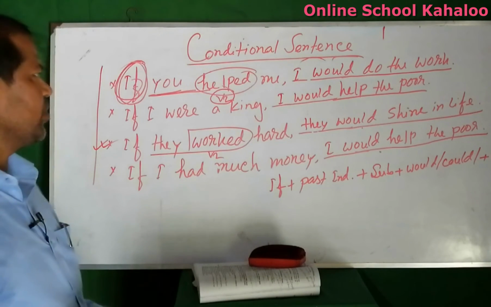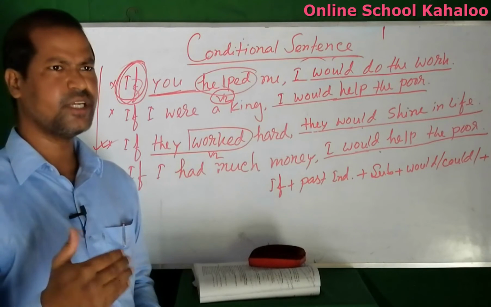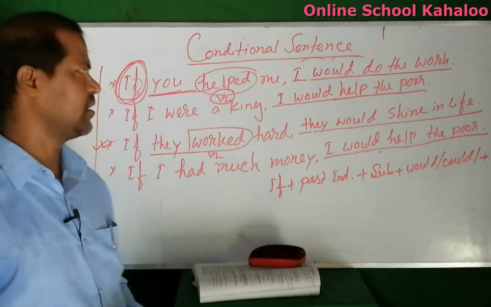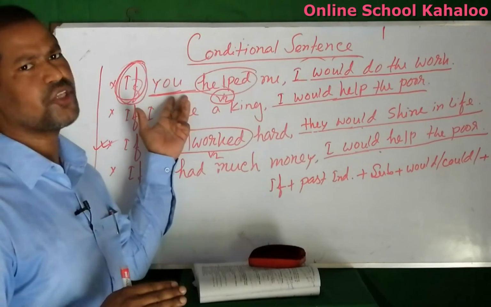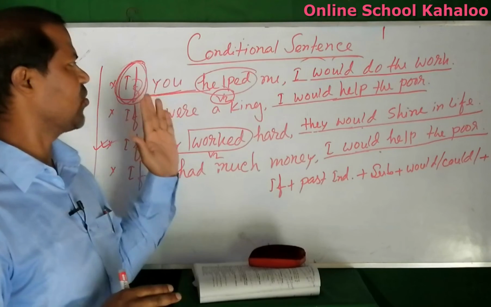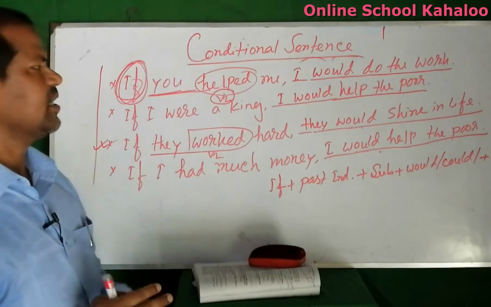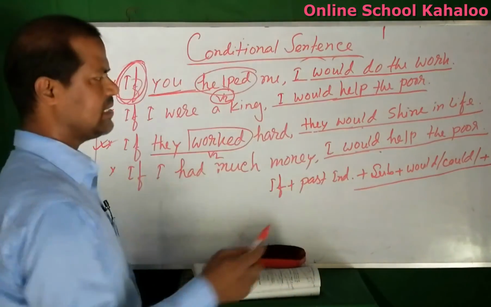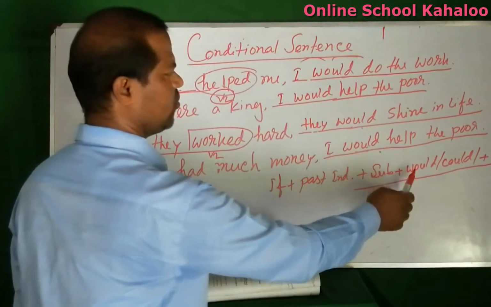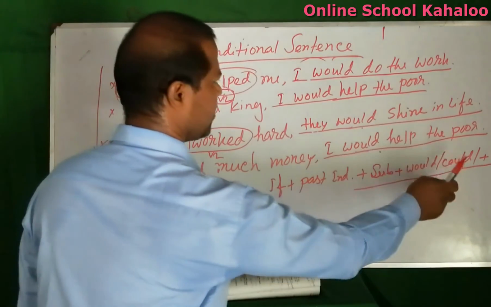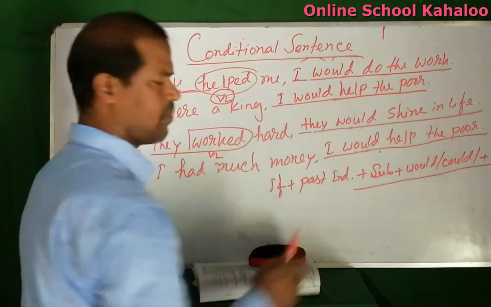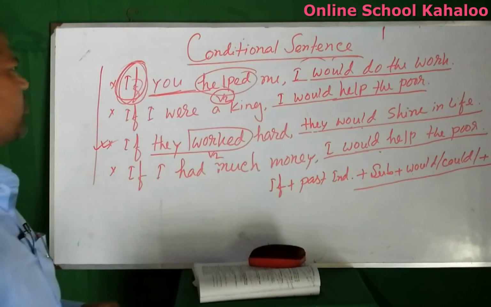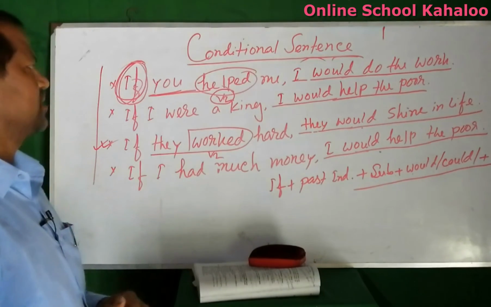When a sentence is made with subject plus verb 2, that sentence is past indefinite. So this is a second conditional sentence. To complete a second conditional sentence you have to use this structure, that is subject plus would or could plus verb 1. In this way you have to complete the sentence.